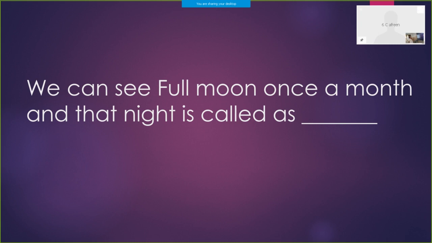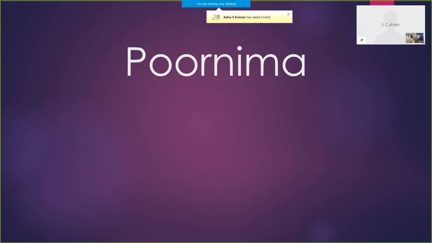We can see full moon once a month and that night is called as dash. Who can say? Say the name. Purnima. Okay, Alia Fatima, answer is Purnima. Let me check. Yes, it is correct.